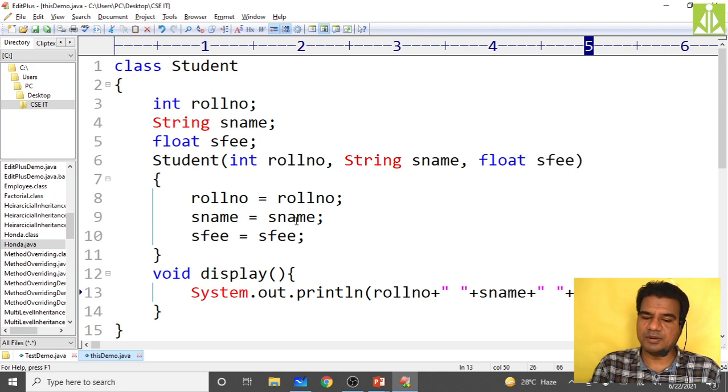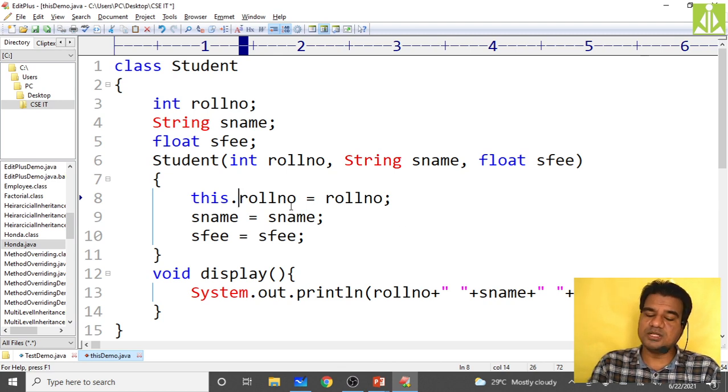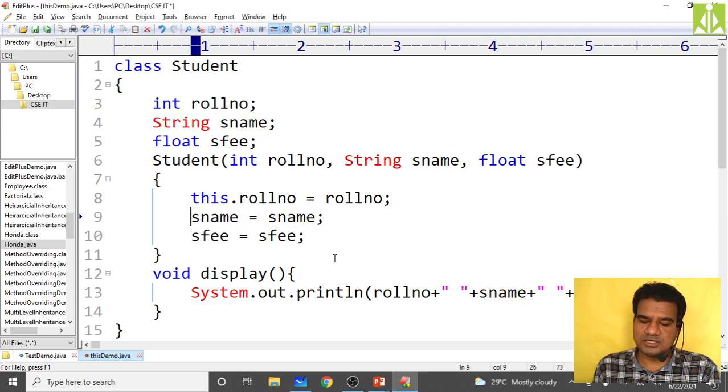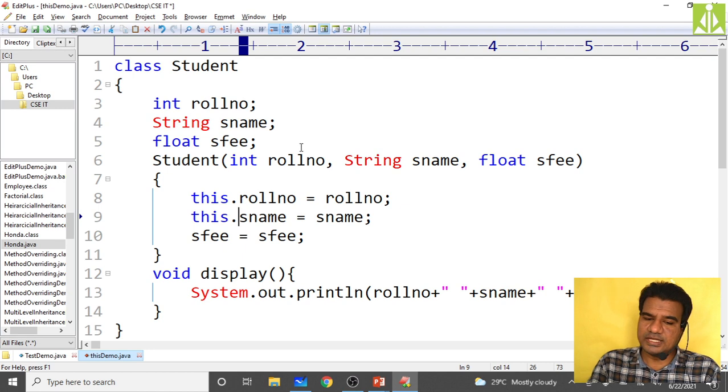So how can we differentiate when you have the same names both for your instance variables as well as your parameters to the constructor or to the method? Simply put this keyword over here. So this dot roll number means the instance variable specifically, and this roll number is my parameter. So here also this dot s name, instance variable specifically, then this dot fee, like this. So now these are my parameters and these are my instance variables of this class.